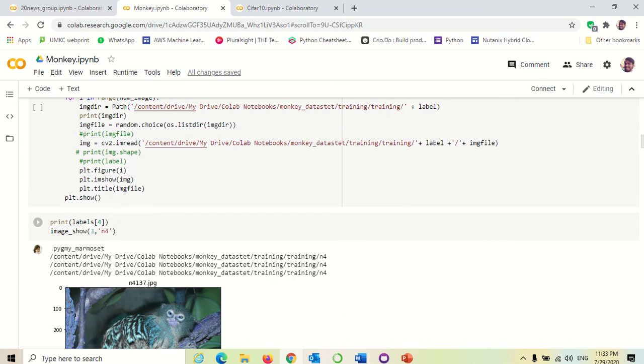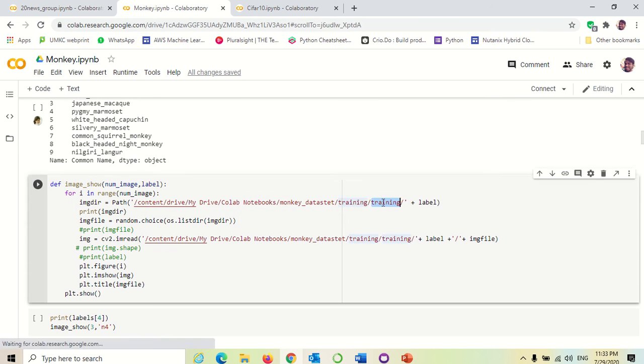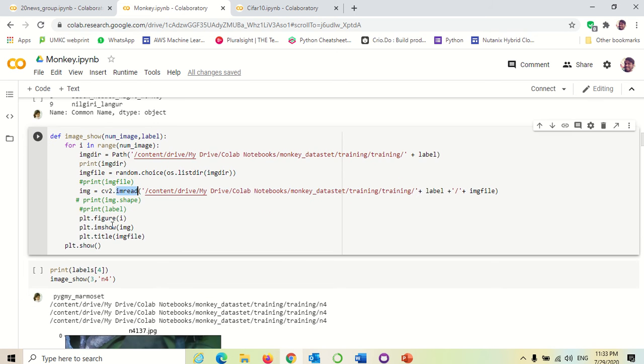To show the images in that folder, I have written this particular function: in the range, calling the training block, reading using imread, using random choice to read from that particular directory, and showing the image using imshow.